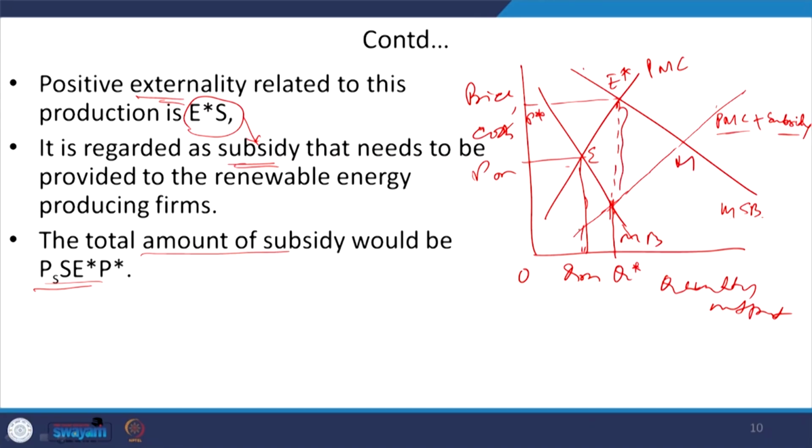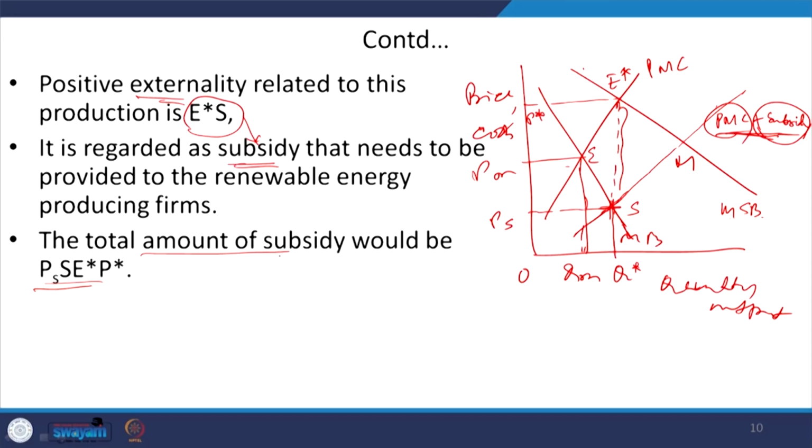So, now you are having the new supply curve, that is marginal cost plus your subsidy. So, this supply curve and your marginal demand curve, we are getting a new equilibrium here. This is S, corresponding to this the price level is PS. Okay.